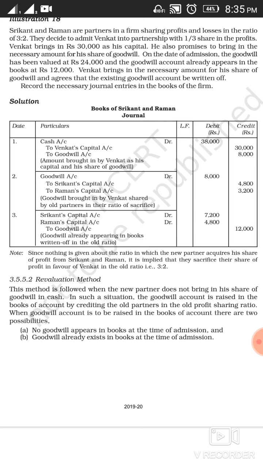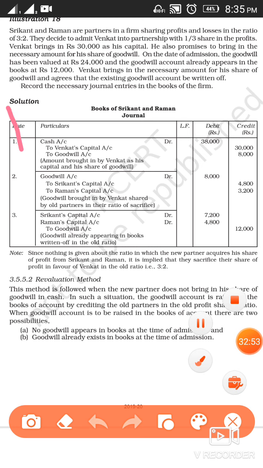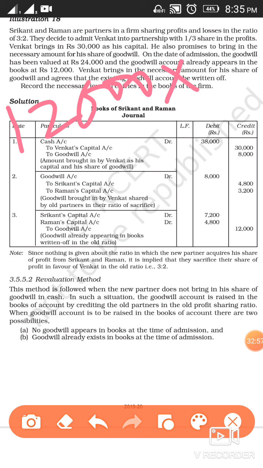Now it has been given in the question that the goodwill already exists in the books of account at rupees 12,000. This is old goodwill, and this old goodwill will be distributed among old partners in their old ratio. In this question, Srikanth and Raman are the old partners, and their old ratio is 3:2. So this 12,000 will be distributed among Srikanth and Raman in the ratio 3:2.